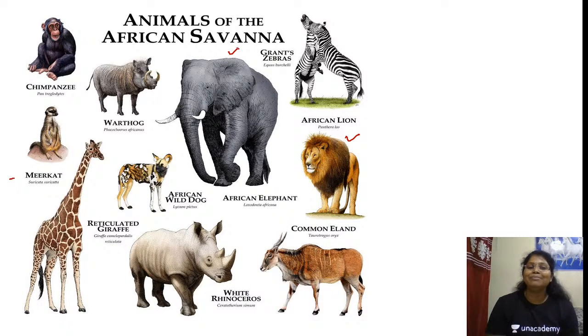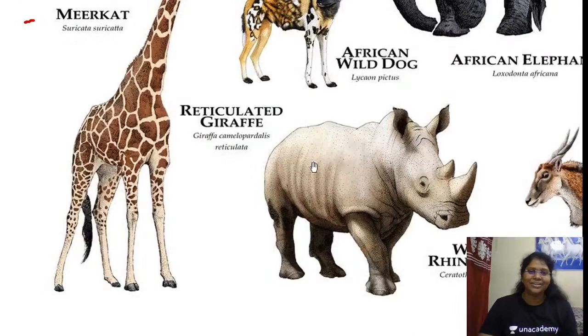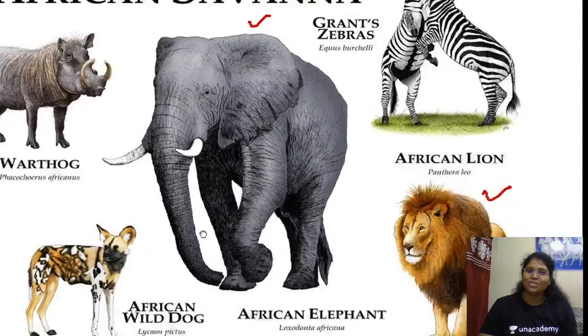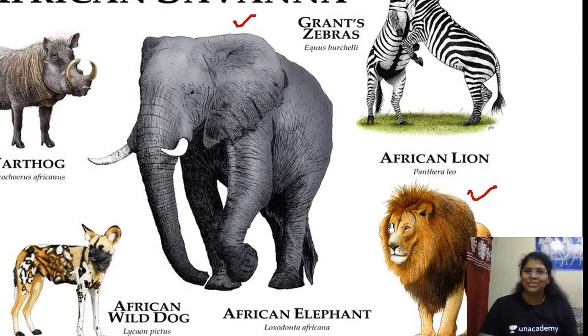See, our near and dear animals of the African savanna. During your childhood days or even now, many of us are lovers of watching National Geographic Channel, safari, isn't it? So all our near and dear ones, our friends. See how beautiful he looks, majestic. African elephant, common eland, African lion, isn't it? Zebra.